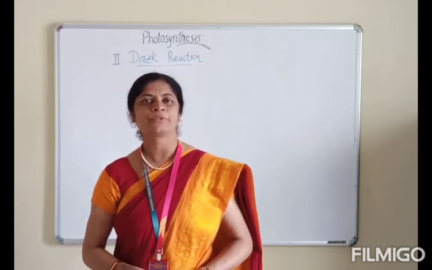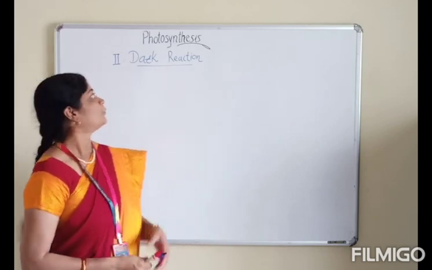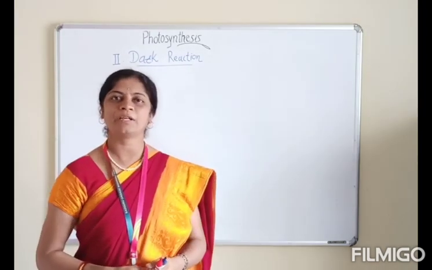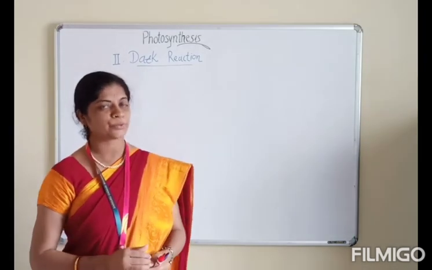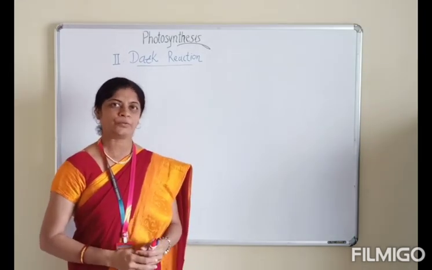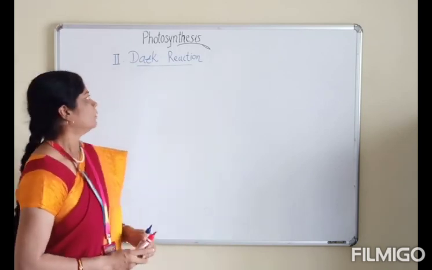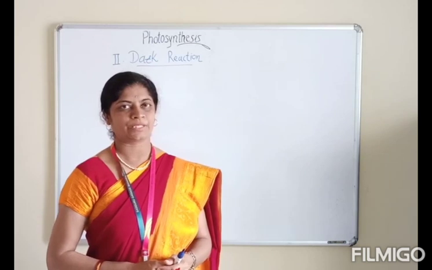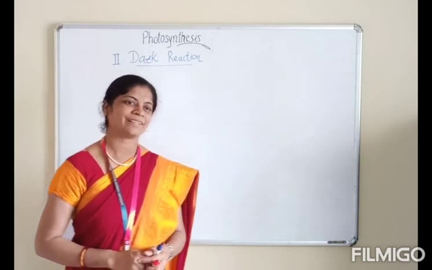Today we will move on to the next point in photosynthesis, that is the dark reaction. In the previous lecture we learned about the light reaction, in that the electron transport chain and photophosphorylation. My question is, what is the dark reaction and where does it occur?